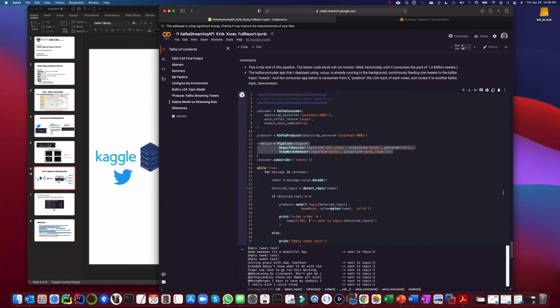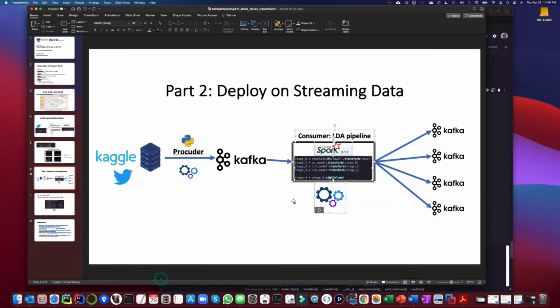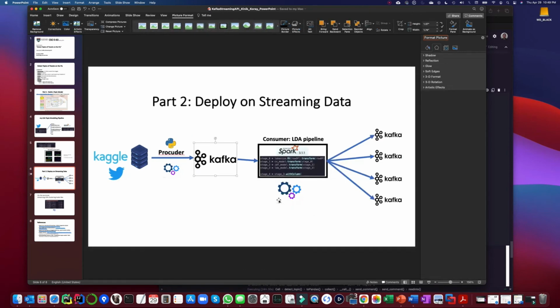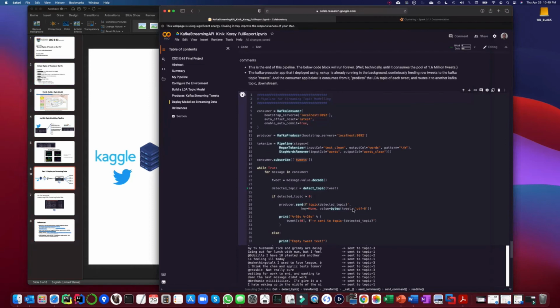The pipeline I had to write separately here again. The consumer is consuming from tweets. The tweets are coming to this Kafka topic. It is consuming from this topic and running this function on the tweet text. And this will give us an integer.